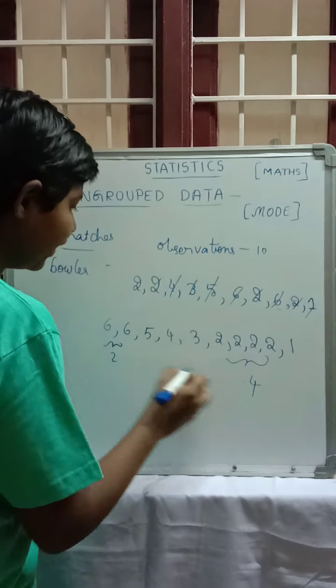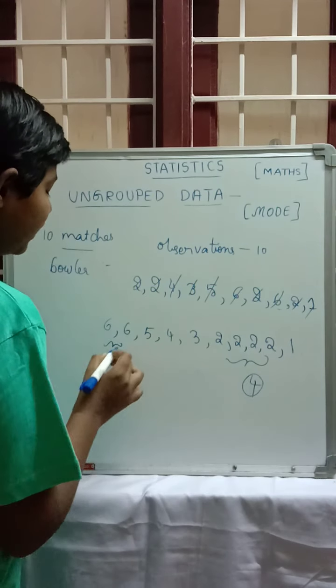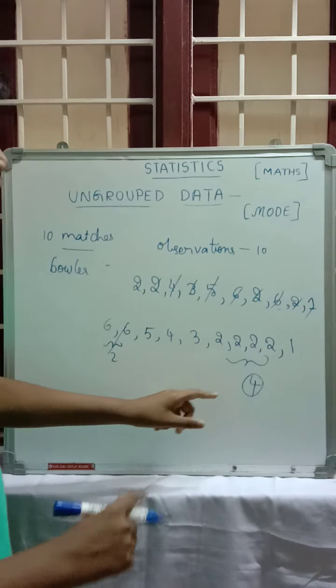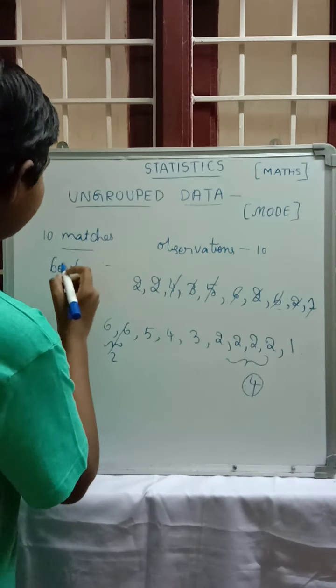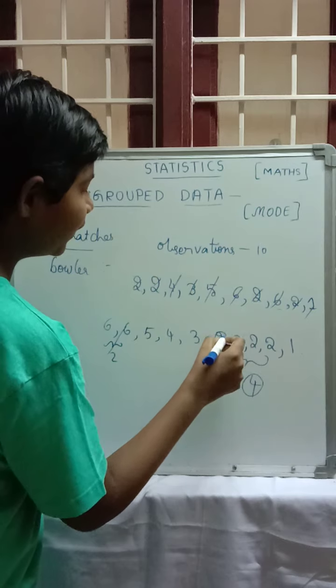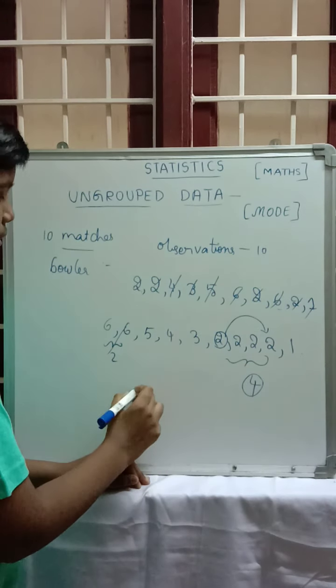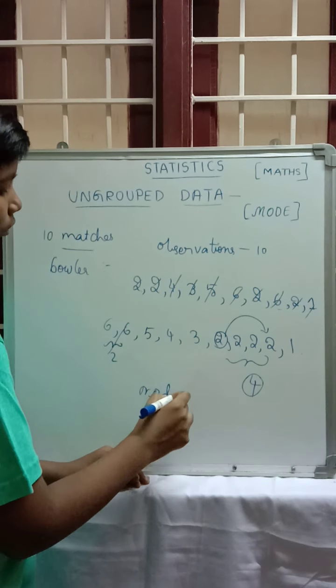Which is greater, 2 times or 4 times? 4 is greater. So 2 has been repeated more times according to the observations. So the mode will be 2.